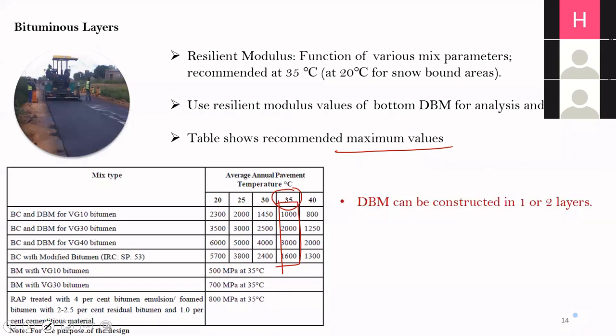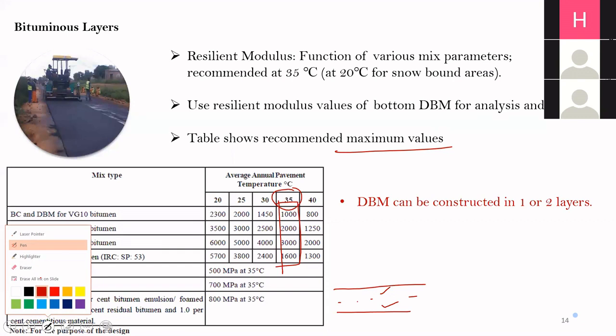Now here another important point is that the DBM can be constructed in 1 or 2 layers. As I said, the DBM itself can have 2 layers. If the DBM is constructed in 2 layers, there are 2 gradations in MORTH, so the bottom should be DBM 1 and the top should be DBM 2.